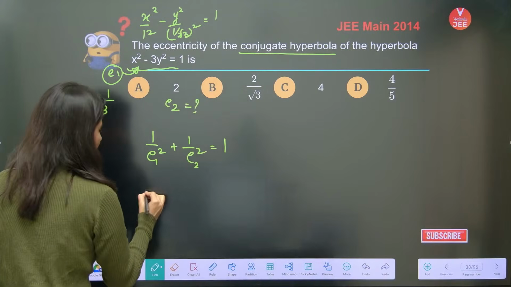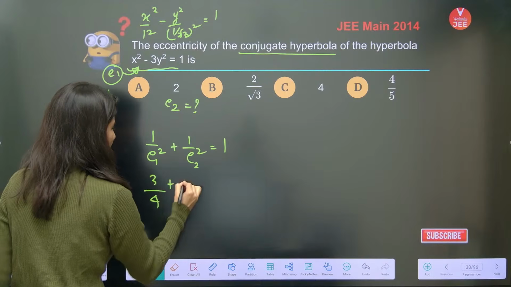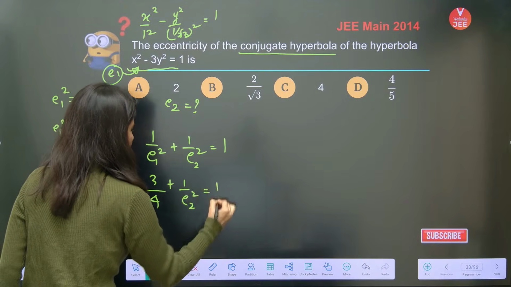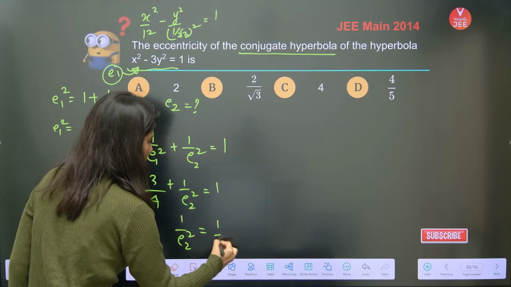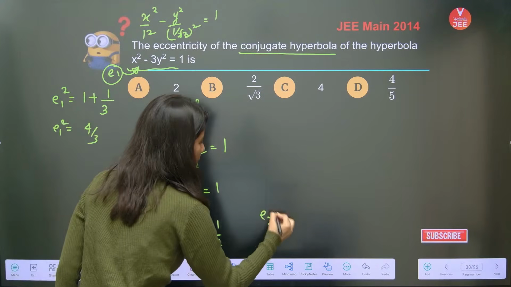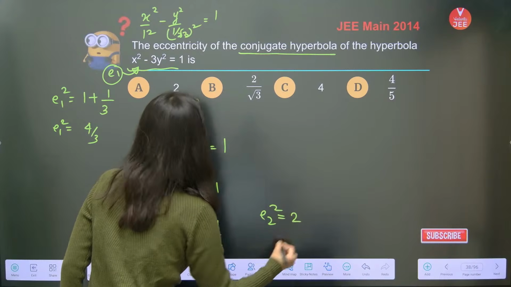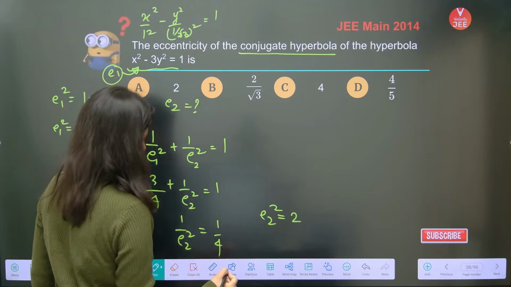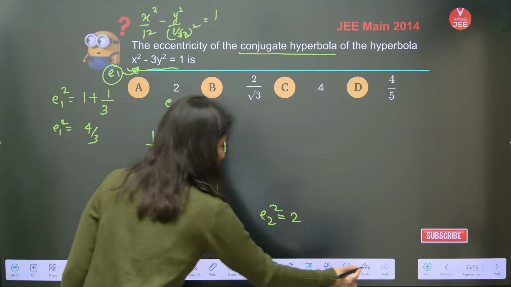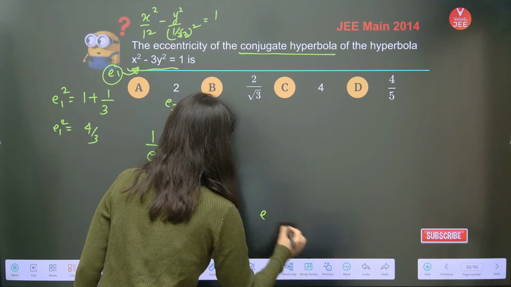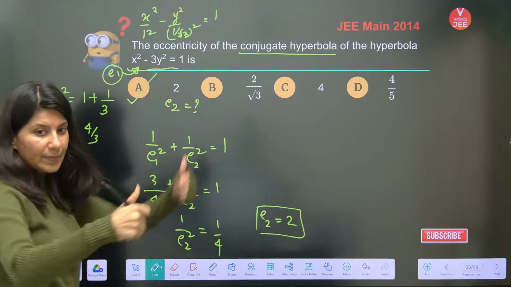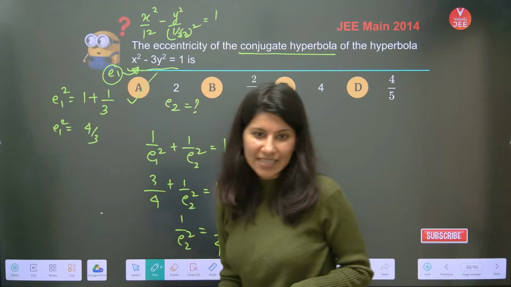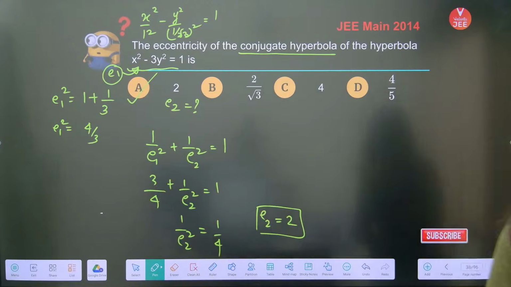Now 4 by 3 plus 1 upon E2 square equals to 1. 1 by E2 square is equal to 1 by 4. So clearly E2 square is 4, sorry, E2 is 2, correct? E2 is 2. Option A is absolutely right. Yes, Vappu, absolutely correct. Have a look, let me know.